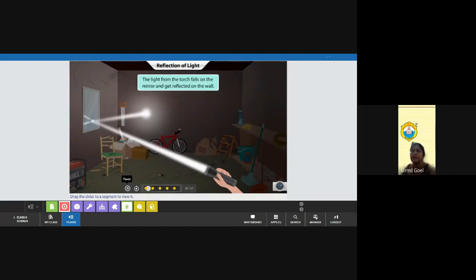The light from the torch falls on the mirror and gets reflected on the wall. The mirror changed the direction of the light beam once the light beam fell on it. So, the light appears to be coming from the mirror. This change in the direction of light by a mirror is called the reflection of light.